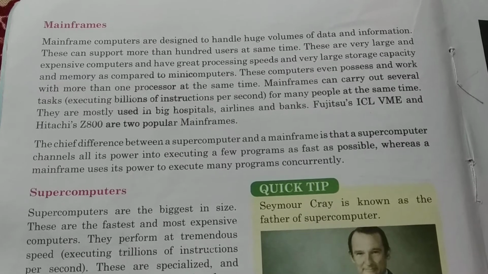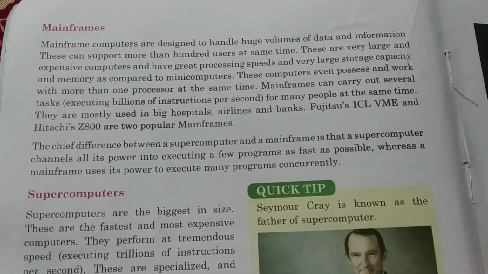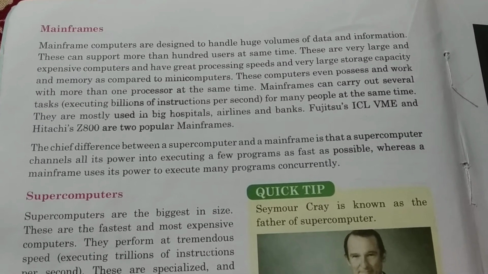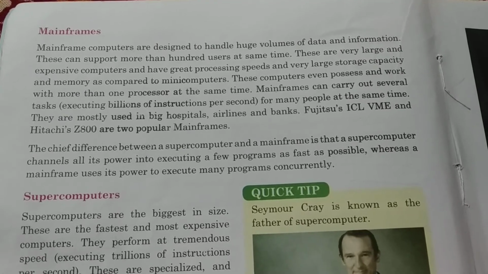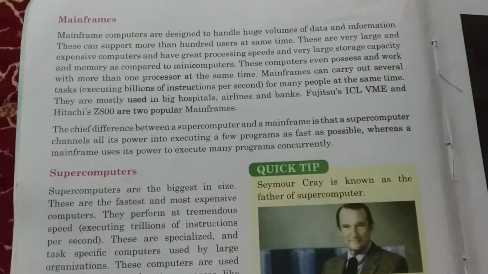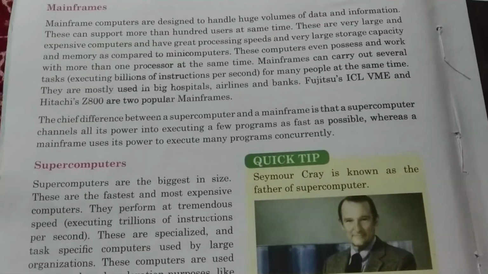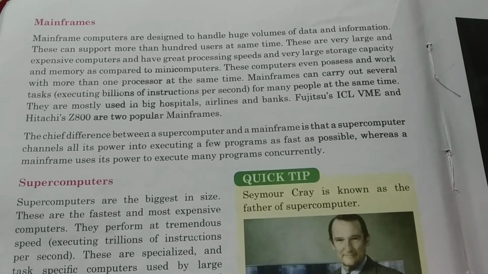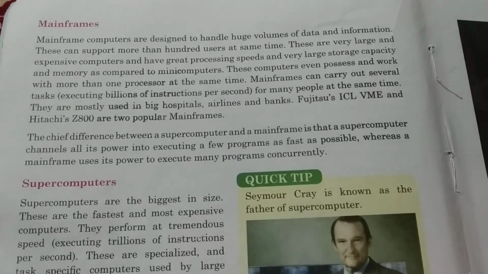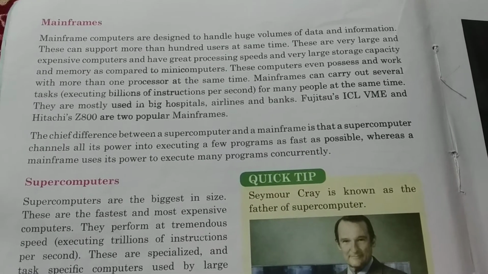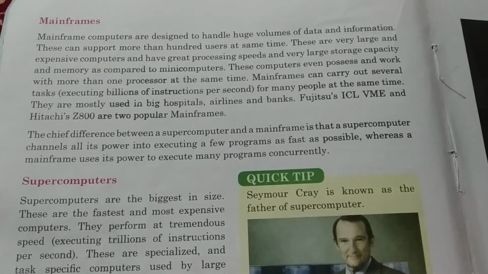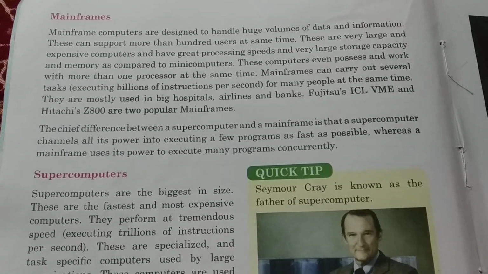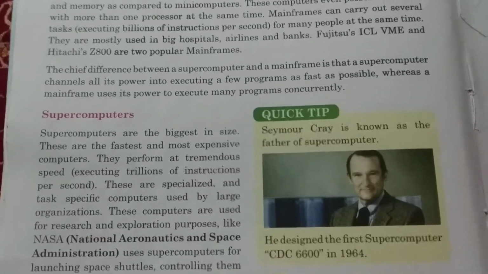So if it is asked which type of computer is used in big hospitals and airlines, the answer will be mainframes. So in this way you have to prepare. Next you see the chief difference between a supercomputer and a mainframe is that a supercomputer channels all its power into executing a few programs as fast as possible, whereas a mainframe uses its power to execute many programs concurrently.